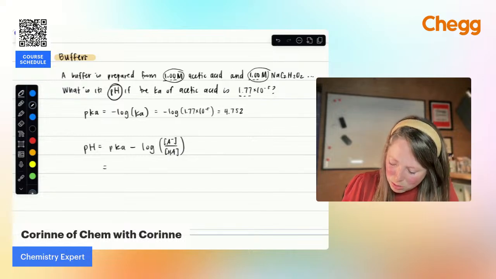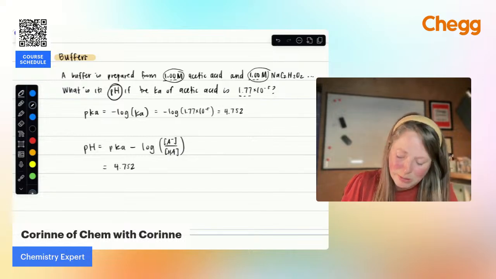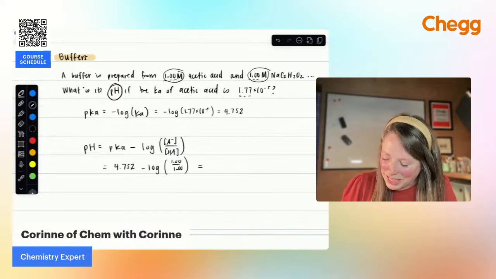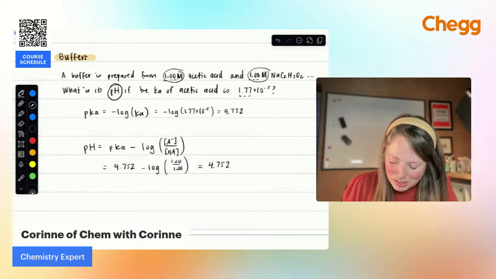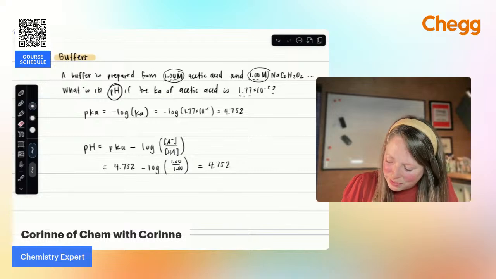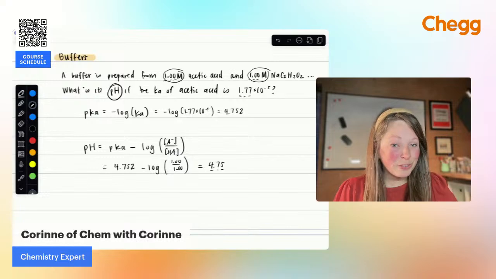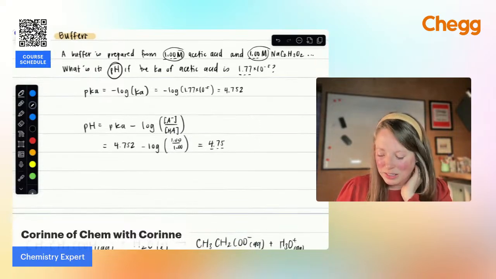So pH is going to be equal to 4.752, that was my pKa value that I already calculated, minus the log of 1 over 1, kind of boring. That's just going to be equal to 1. Therefore, my pH equals 4.752. Again, if we round that based on sig figs, we just want to have 3 sig figs based on everything else that we're given in that initial problem. So this would end up being 4.75 as our pH. So we'd say this is the half equivalence point, right? Because our pH is equal to our pKa. We could shift this slightly, though.